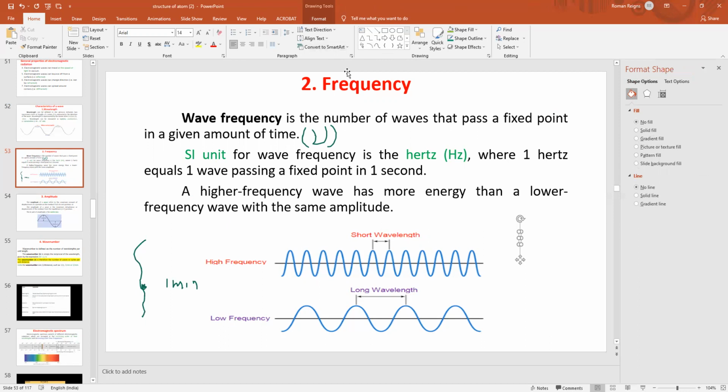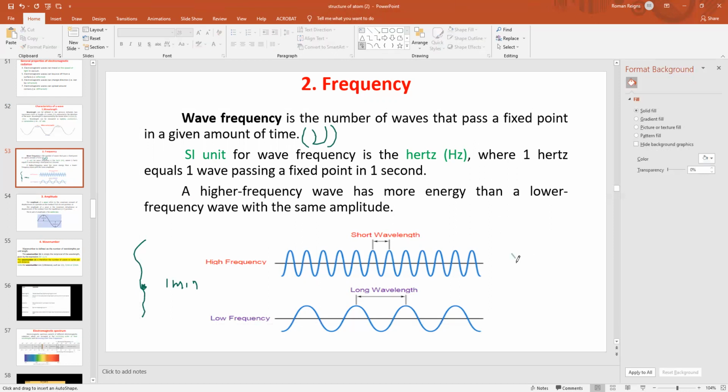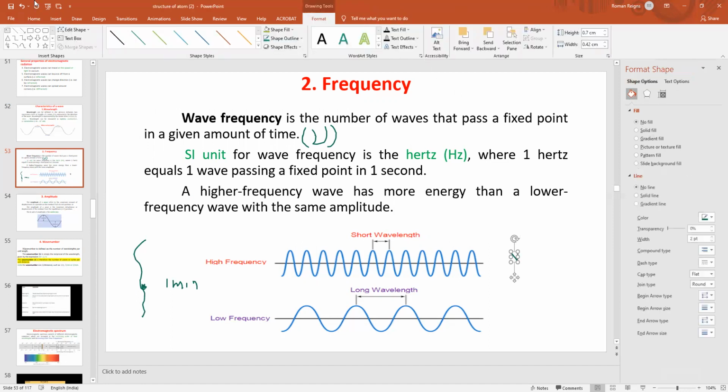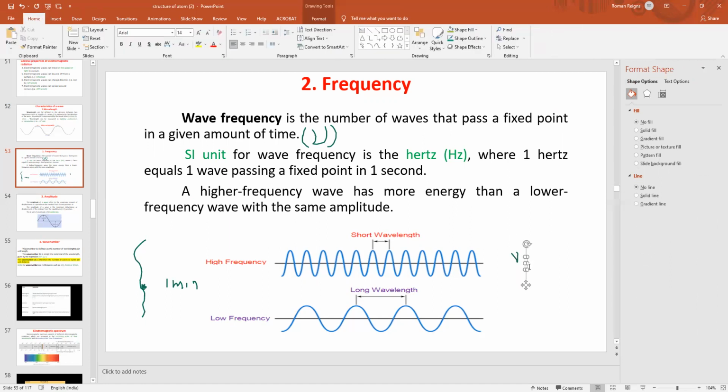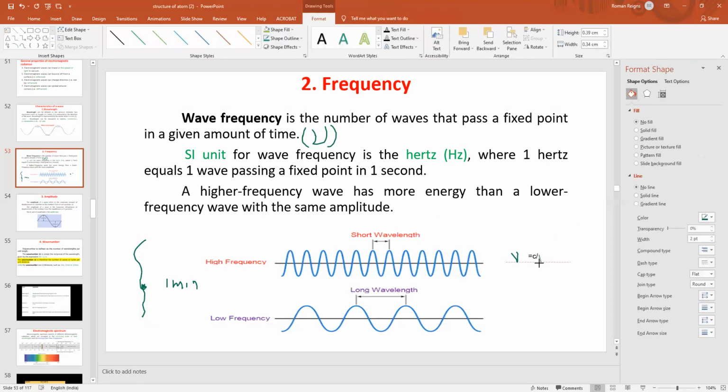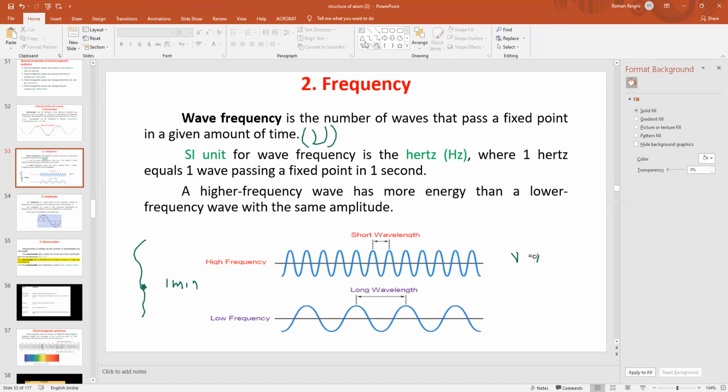Also, one more thing I want to mention here: the relationship between frequency, the velocity of light, and wavelength. The frequency, that is nu, is equal to c by lambda. Nu is equal to c by lambda.